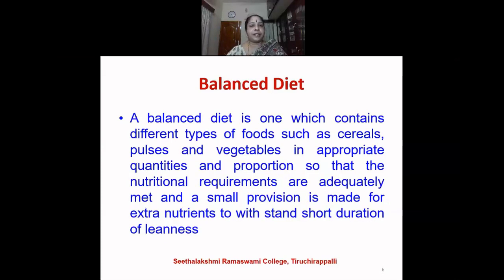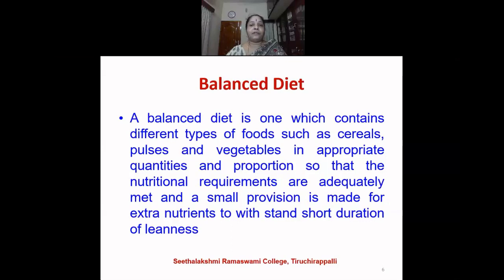There are two aspects in this. One is the quantity. Quantity means each individual requires a certain amount of nutrients. The amount of energy required by a small baby, by an adolescent boy or girl, and by an adult, they vary. The child may require less energy and the adult will require more. Similarly, based upon whether they are a man or a woman, the amount of nutrients will vary. So that is the quantity.